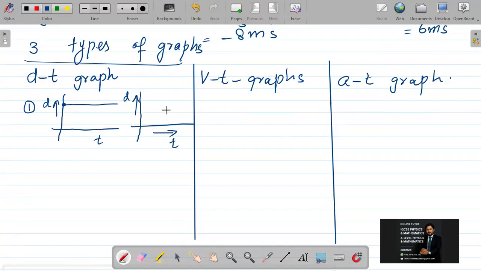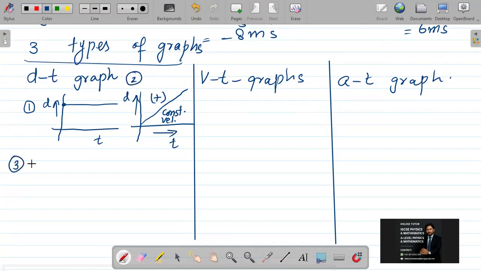Then it is going to be shown in the form of a great inclined slope, and I can say a constant velocity is obtained in that case. It is showing a positive velocity increase. This is the second case.